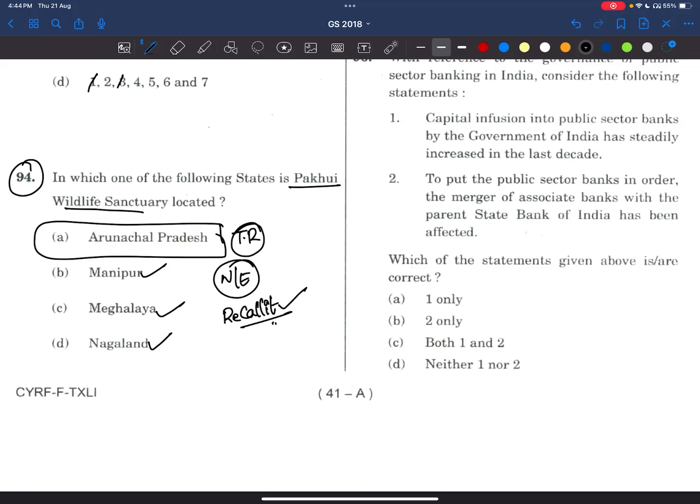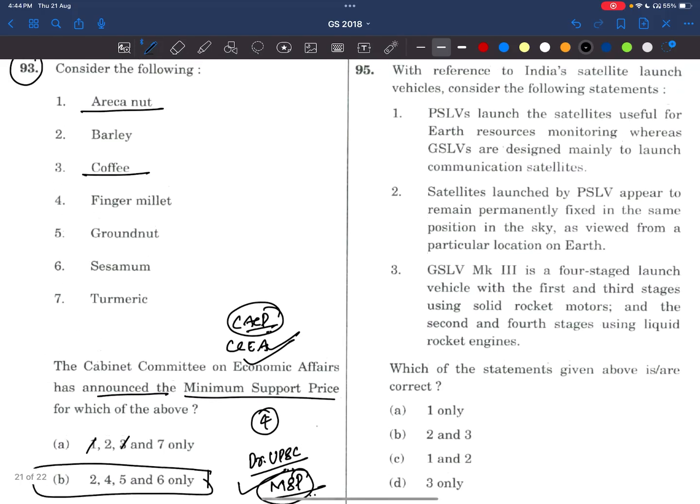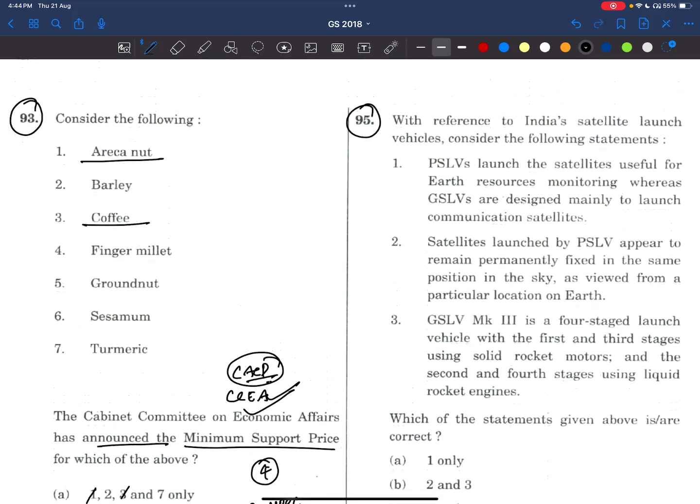Now let's move to the next question. 95th question. With reference to India's satellite launch vehicles, consider the following statements. PSLVs launch the satellites useful for Earth resources monitoring, whereas GSLVs are designed mainly to launch communication satellites. Yes, we have said, friends, that remote sensing satellites are polar satellites. They are used for monitoring, but not for real-time applications like communication.